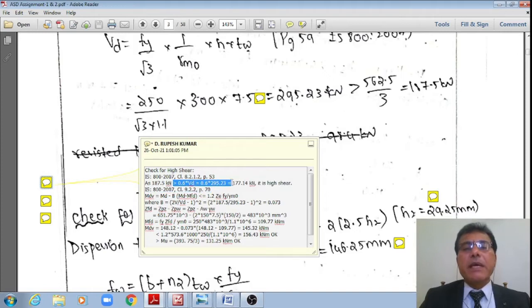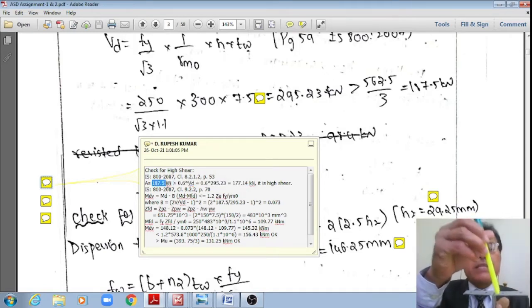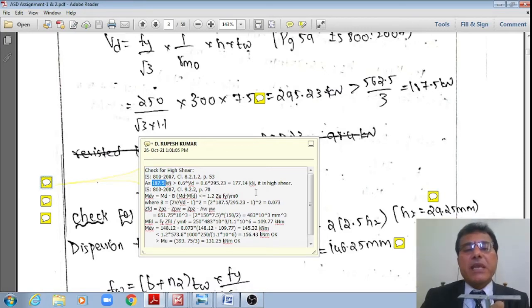0.6 multiplied by each of the beam can resist 295.23. 0.6 VD now works out to 177.14, whereas the load on the beam is 187.5. Since the load exceeds the limit 0.6 VD of 177.14 kilonewton, it is a case of high shear. Therefore, if that is the case, right?